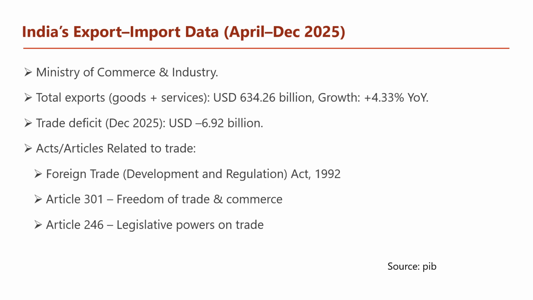And what are the articles related to trade? The Foreign Trade Development and Regulation Act 1992, and Article 301 is for freedom of trade and commerce, and Article 246 is for legislative powers on trade.